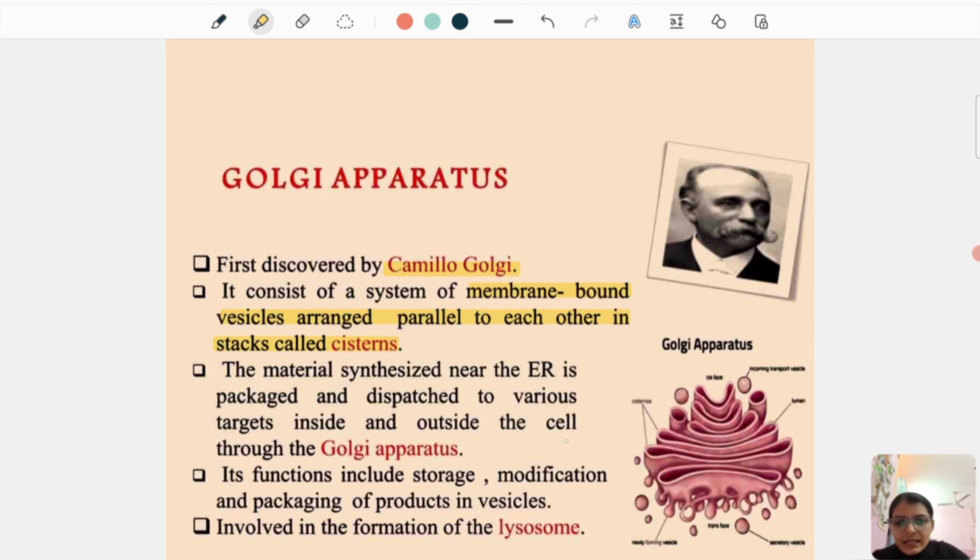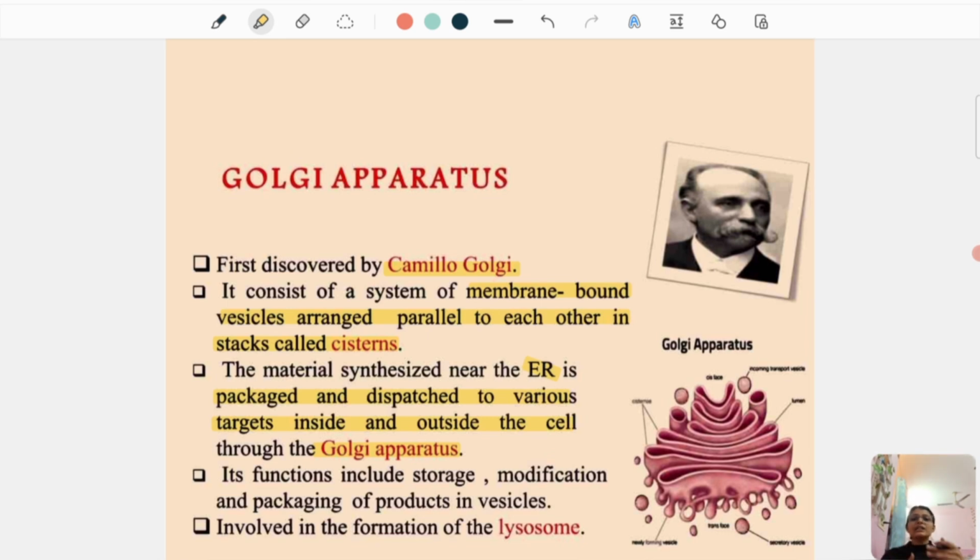The material synthesized near the endoplasmic reticulum is packaged and dispatched to various targets inside and outside the cell through the Golgi apparatus. So the endoplasmic reticulum is a factory. It makes the materials, and then it transfers them to the Golgi apparatus inside the cytoplasm.